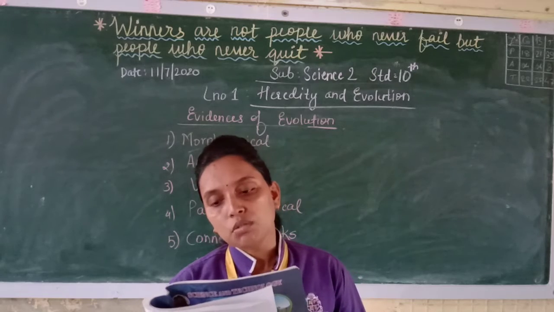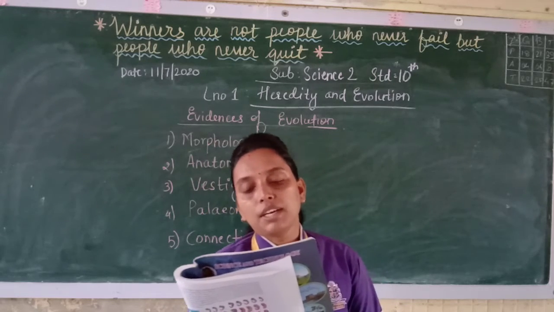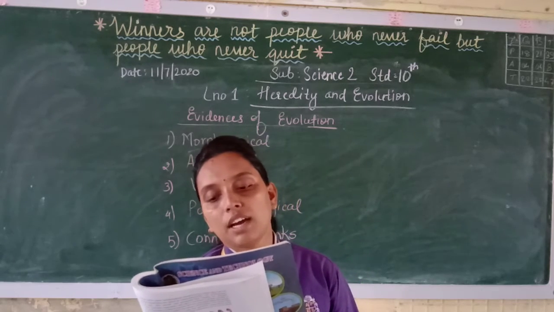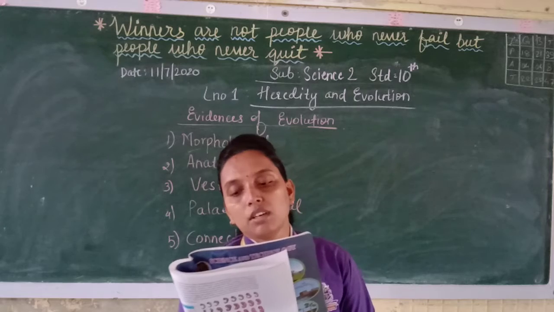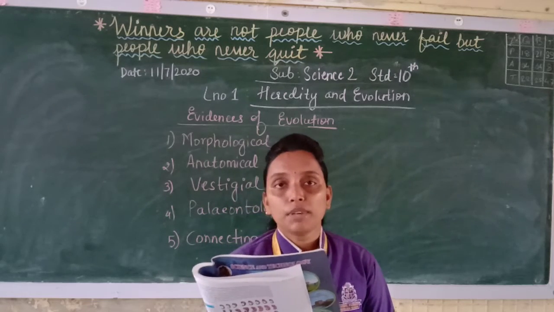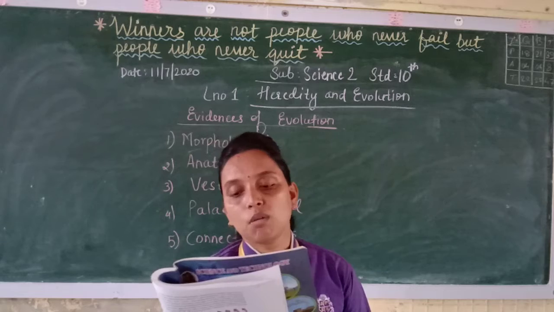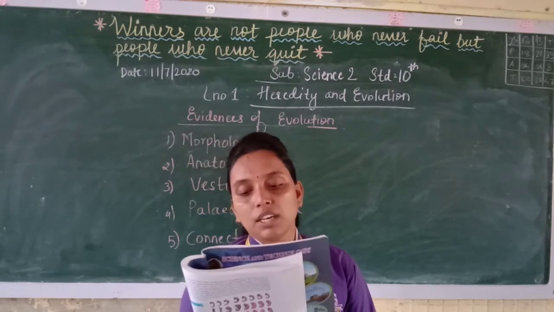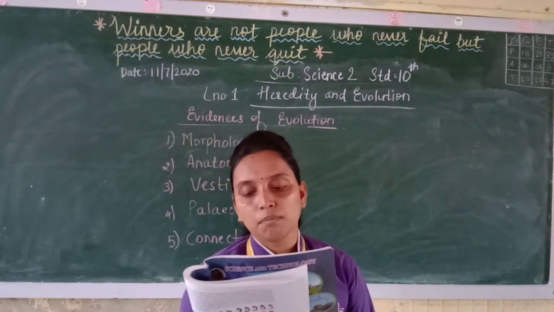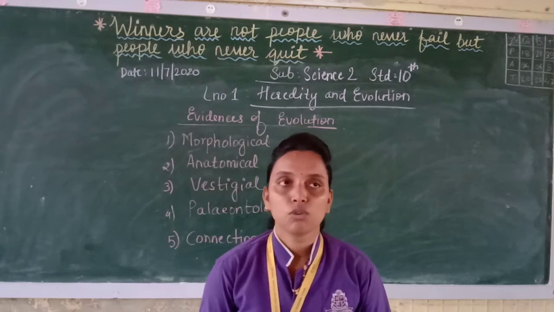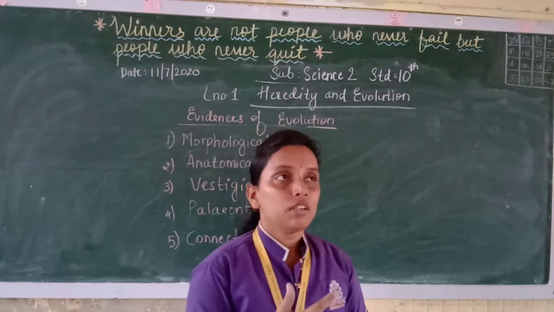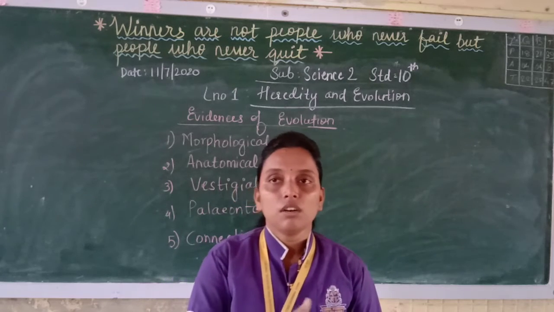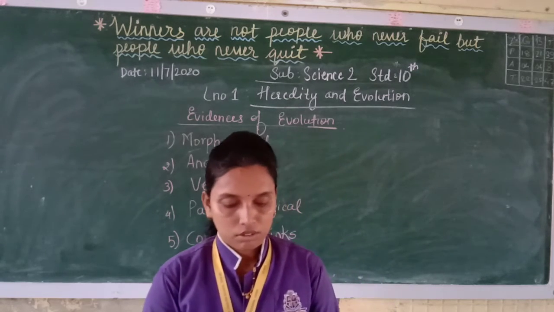Now see the introduction to the scientist, carbon dating. The carbon dating method is based upon the radioactive decay of naturally occurring C14 and was developed by Willard Libby. The decay of which isotope takes place? C14. He was awarded the Nobel Prize in 1960 for his invention. The age of the material determined by this method is published in the journal Radiocarbon. By the carbon dating method, we can measure the age of a substance or fossil before present.